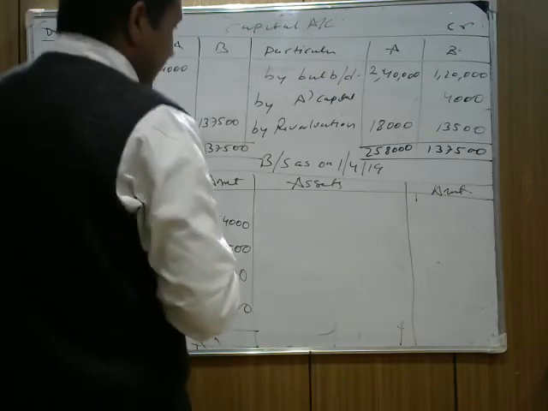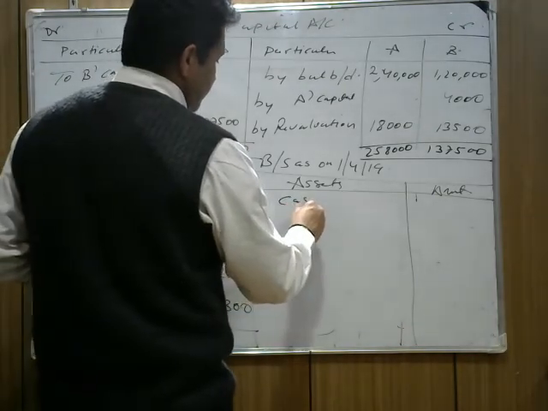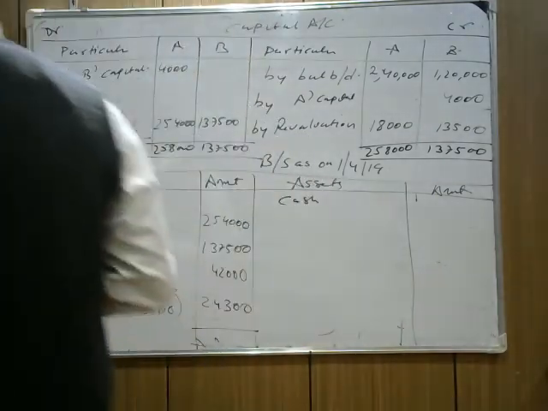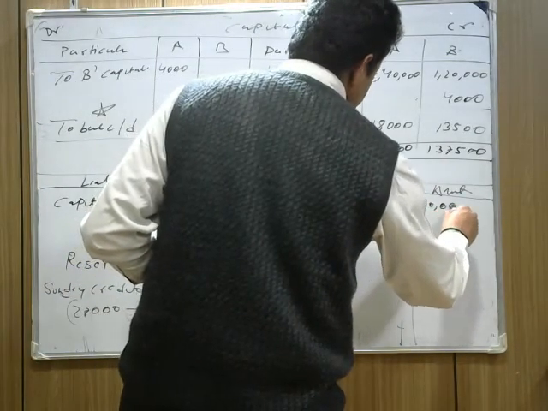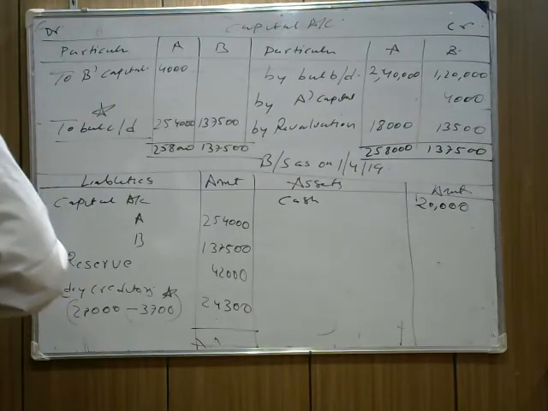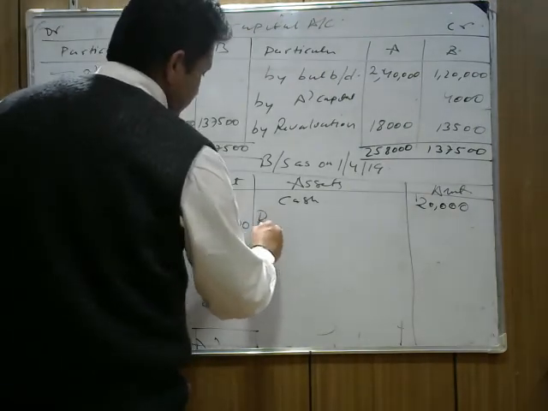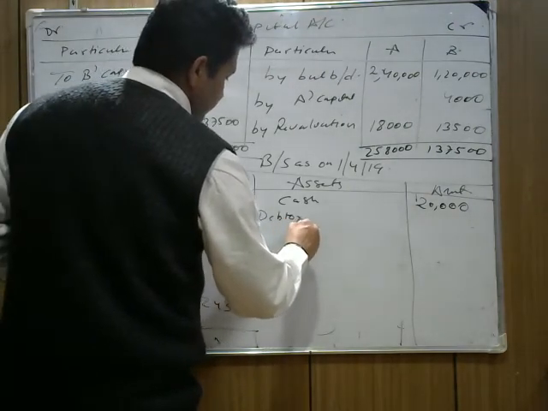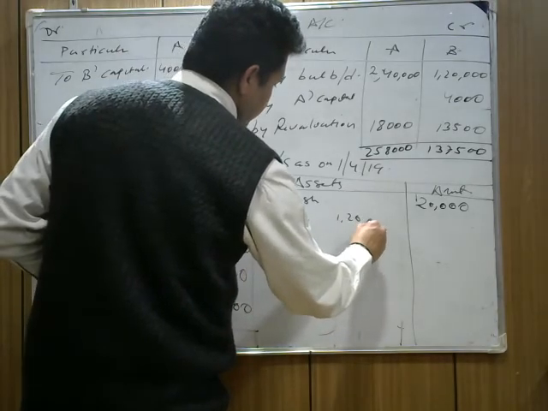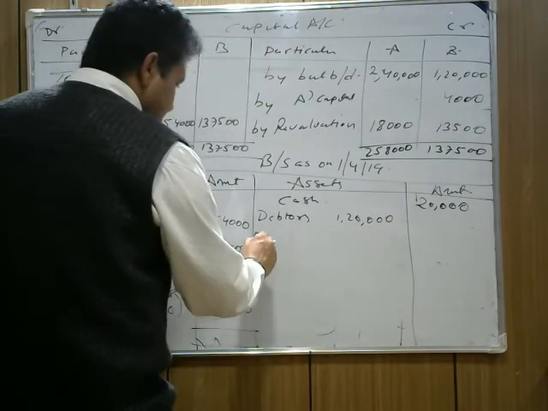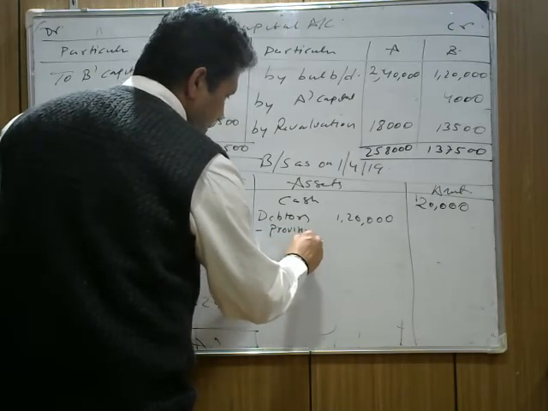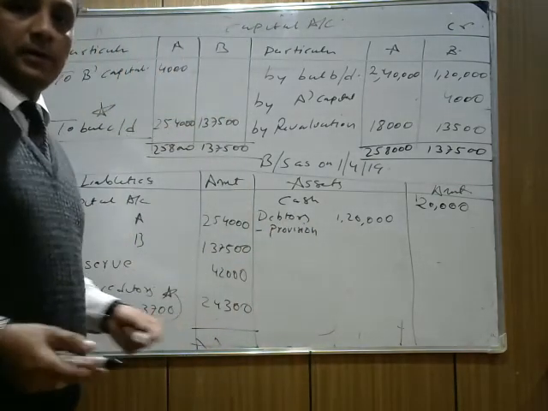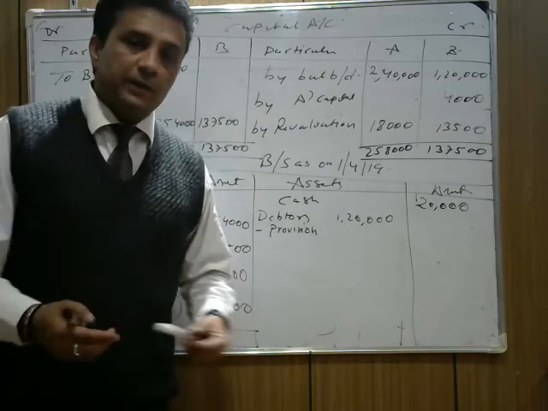Next, cash is given in the question. Check your balance sheet. Cash is given in the old balance sheet. No change in cash. We write 20,000 as it is. Now next is debtors. Now check what is the old value of debtors. That is 1,20,000. How much provision we created? Less provision, because the provision is the amount which is not going to be recovered now.